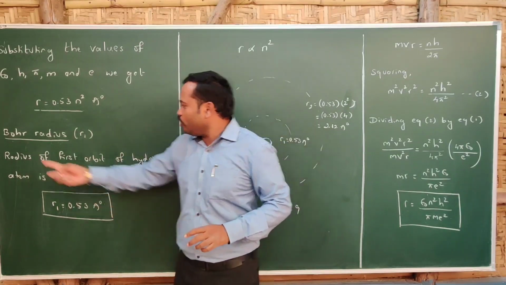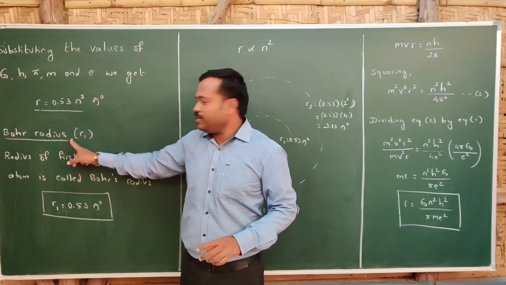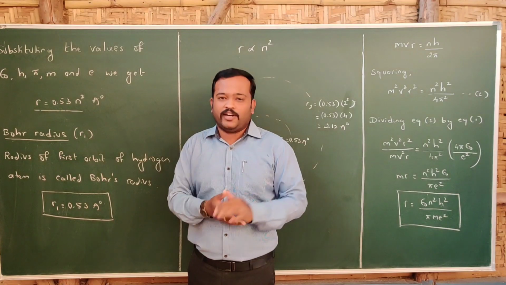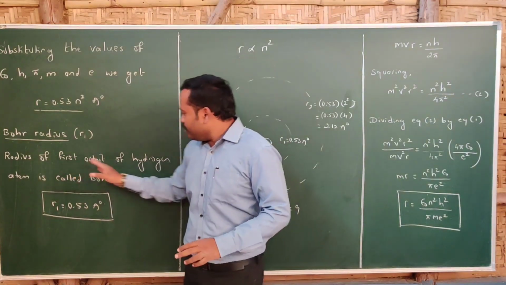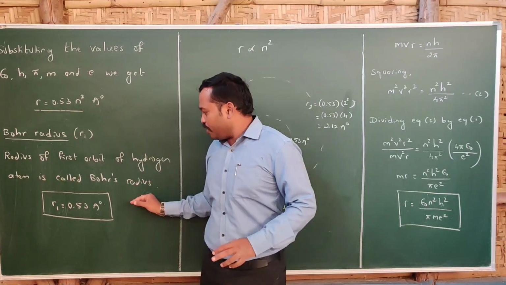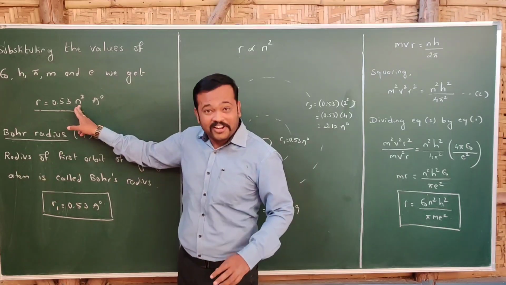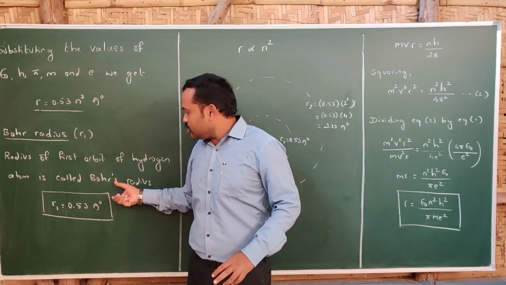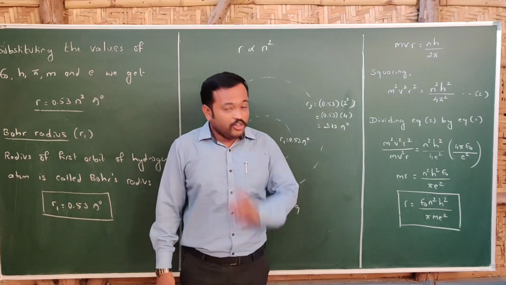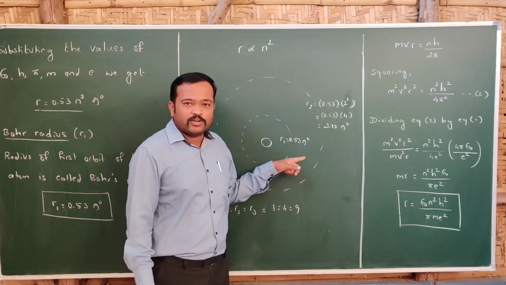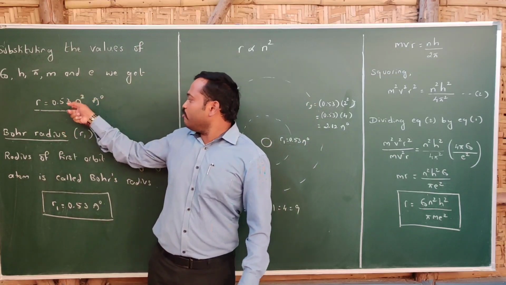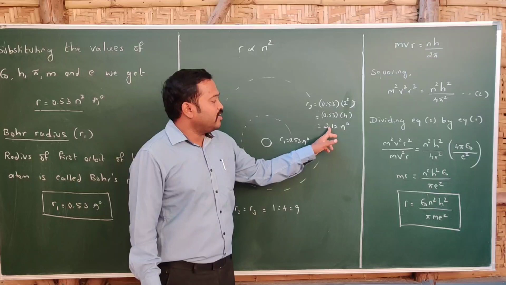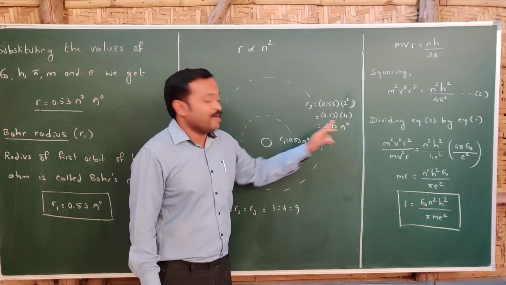We have one terminology called Bohr radius. It is represented by r1. That is the radius of the first orbit of the hydrogen atom, which is called the Bohr radius. If I substitute n is equal to 1, we get r1 as 0.53 Angstrom. So this is called the Bohr radius. If I want to calculate the radius of the second orbit, we use the same formula, substituting n is equal to 2. Then we get 2 squared, and the value will be 2.12 Angstrom.